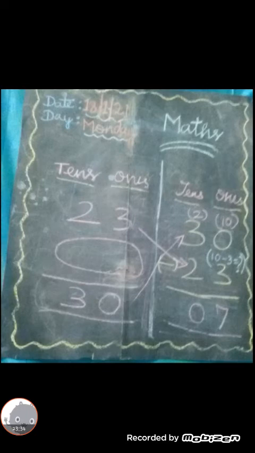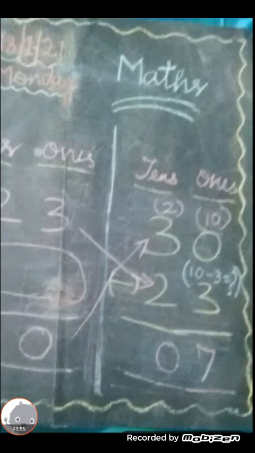Children, in the last box, 23 is the number in the book. And next box, there is no number. I circled here. And equal to 30 is there. Right? So, which is bigger, 30 or 23? 30. So, you put 30 on the upper side and down 23. First, we have to see ones place. 0 is there. 0 minus 3, we can't subtract. So we borrow from tens place, the number 3. So 0 becomes 10.